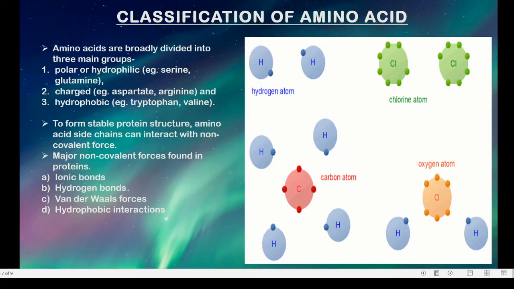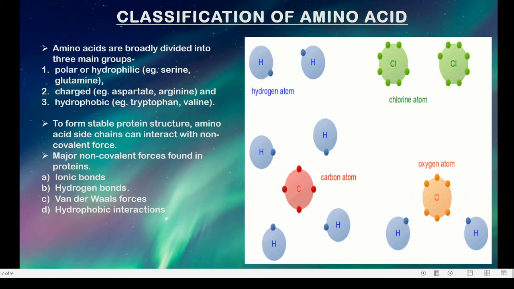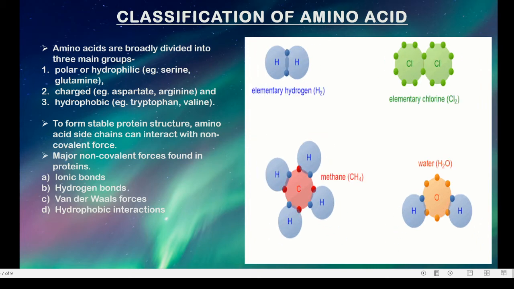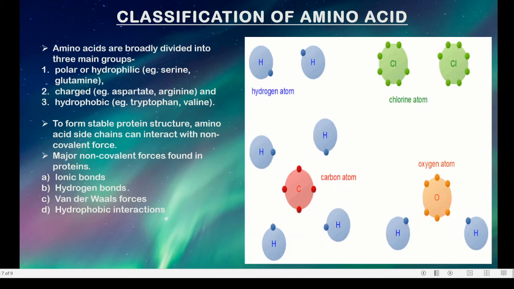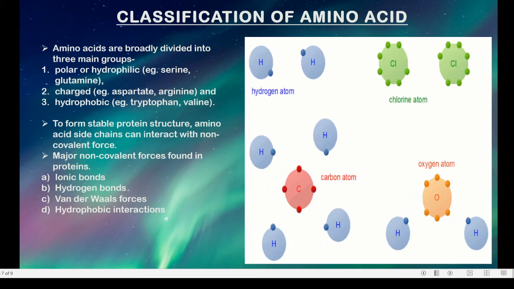Okay, so amino acids are broadly divided into three types. Polar, which are hydrophilic in nature, they mix with water. Then the second one is charged, like aspartate and arginine. Then you have hydrophobic, which do not mix with water, and they are tryptophan and valine.